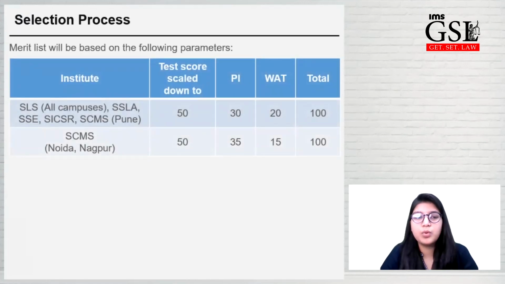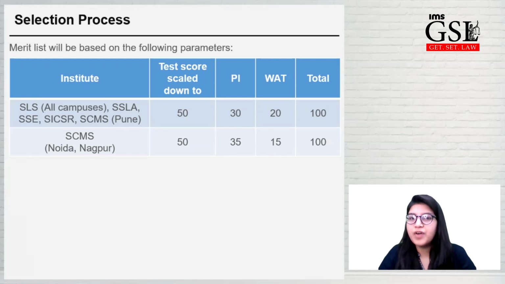So for students who are applying for law, liberal arts, economics honors, BBA IT, BCA, and management only in the Pune campus, your test scores, your SET and SLAT scores will be scaled down to 50 marks. Your PI will be 30 marks and VAT will be 20 marks. So a total of 100 marks.